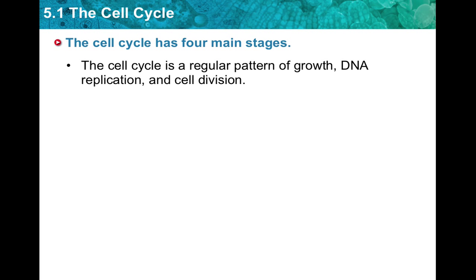The cell cycle is the regular pattern of growth, DNA duplication, and cell division that occurs in eukaryotic cells. The cell cycle has three main stages: interphase, mitosis, and cytokinesis. In interphase, there are three major stages: gap 1, synthesis, and gap 2.